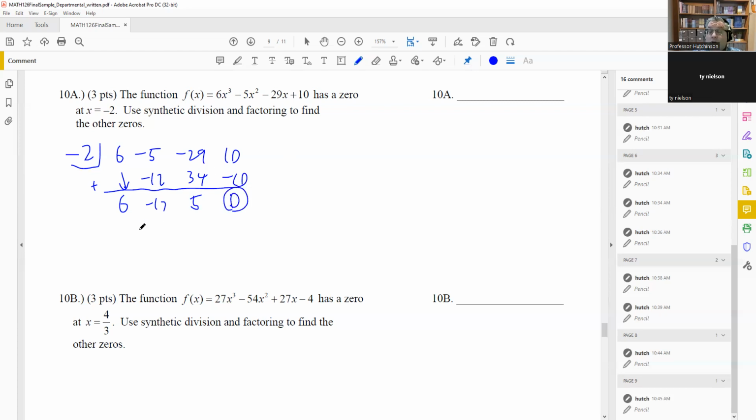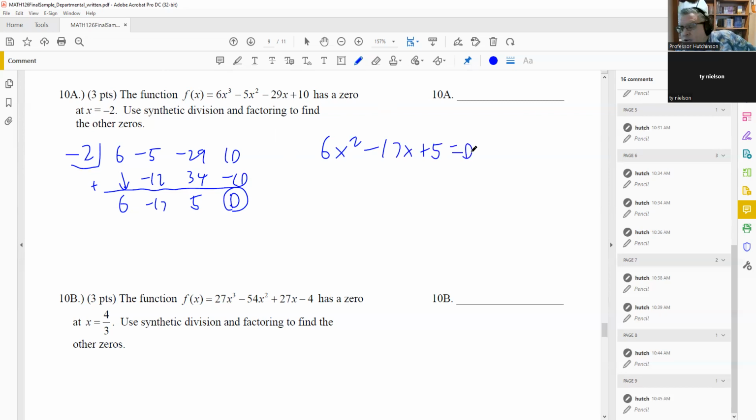Now, if you don't get a 0, you want to go back and check your work because something's wrong. You should always get a remainder of 0 when you do these because it's telling you that it has a zero of -2. That's going to turn that into 6x squared minus 17x plus 5.